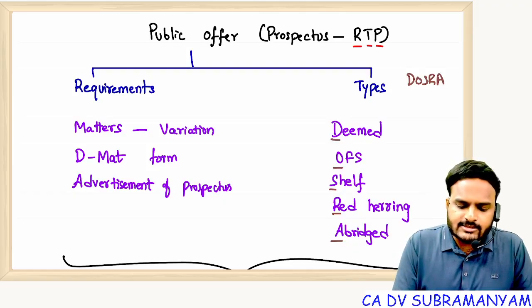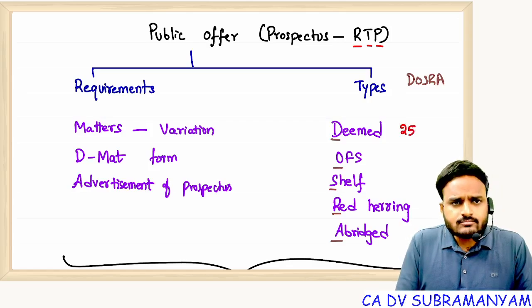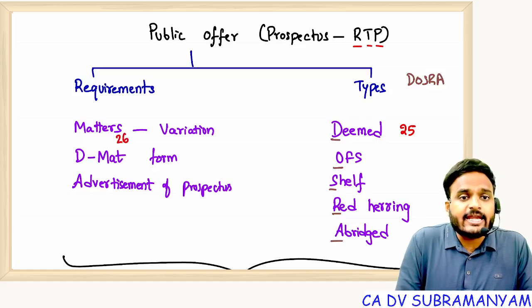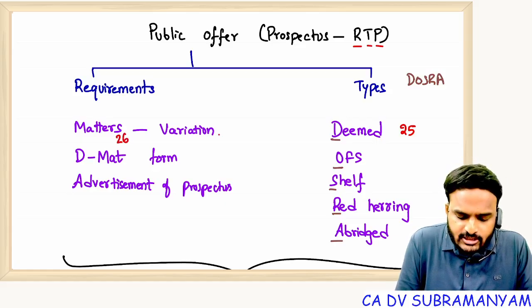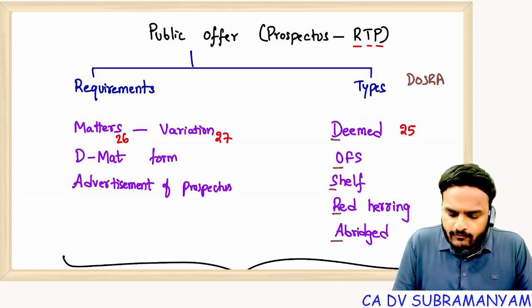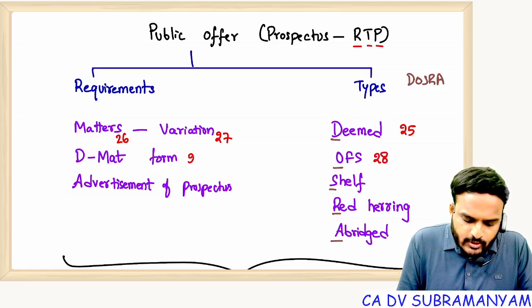Now let's mark sections. Deemed prospectus, 25. Now come this side. Matters to be stated in the prospectus, 26. Any change in the matters, we call it as variation. It has to comply section 27. Next, come this side. Offer for sale of securities, 28. Now come this side. Demat form of securities, 29. Down. Advertisement of prospectus, 30.